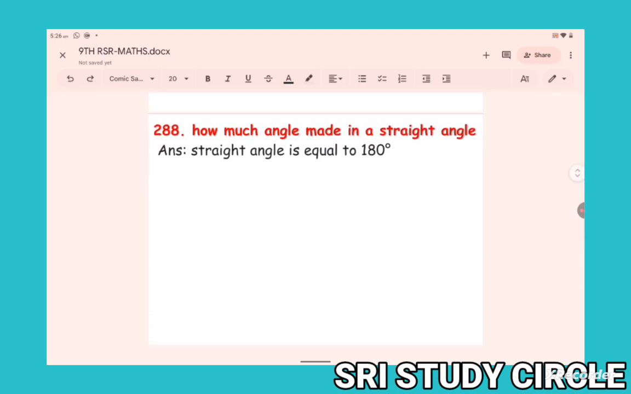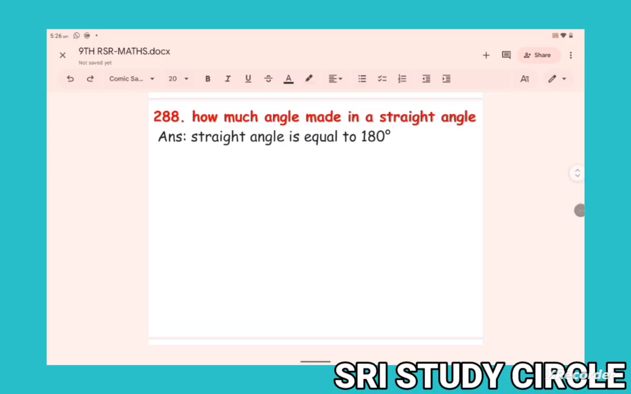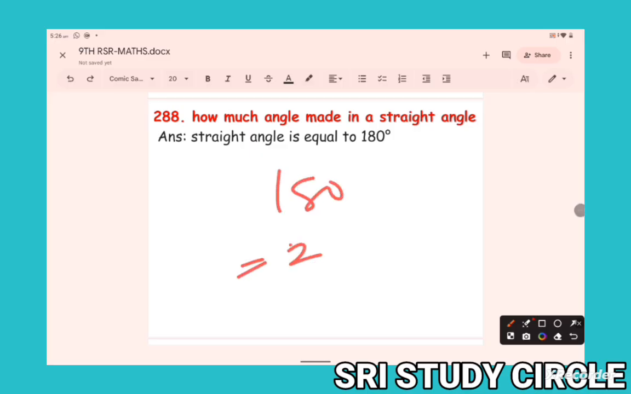How much angle is made in a straight angle? What is the answer? 2 right angles. That means 180 degrees. 2 right angles means 2 into 90, which is 180 degrees.